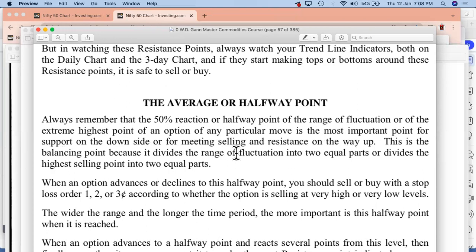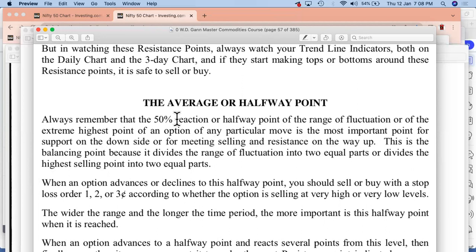Now he's talking about one particular thing, the extreme highest point, right? Halfway point, extreme highest point, which is being given. Yes, we have seen this wording previously also. This is the balancing point because it divides the range of fluctuation into two equal parts, or divides the highest selling point into two equal parts, right? We have this wording which was there, highest selling point. Yes, we have seen this on the previous page number also, which was page number 10 as per my understanding, right? So yes, those things were given over there also, and here also we see the same things which have been given, right?